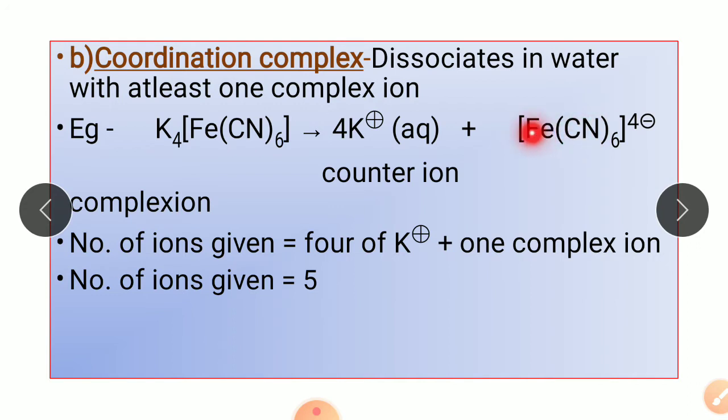Here you don't get individual ions of Fe and CN because the cyanides are the ligands which are attached to the Fe through coordinate bonds. So it will not dissociate in water; it stays as one single complex ion. While potassium is not attached through coordinate bonds, so it will easily ionize, giving you 4 different potassium ions. So this is the basic difference between a double salt and a coordination complex. Here you don't get individual tests for Fe and CN in the coordination complex.